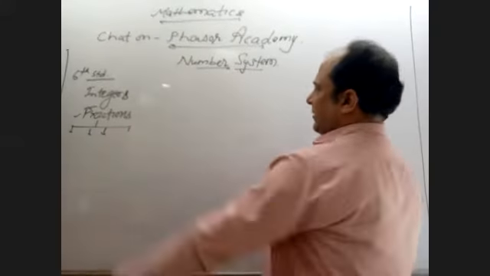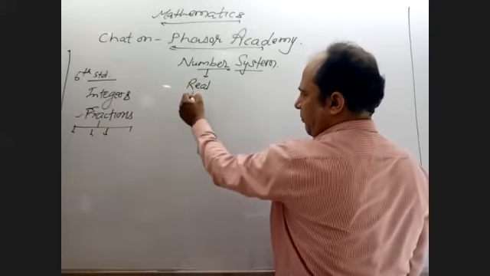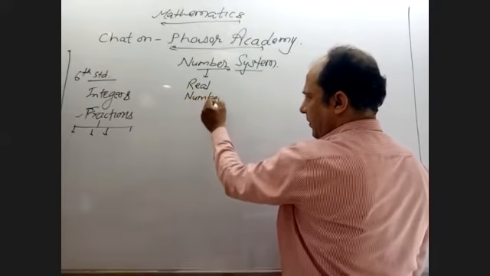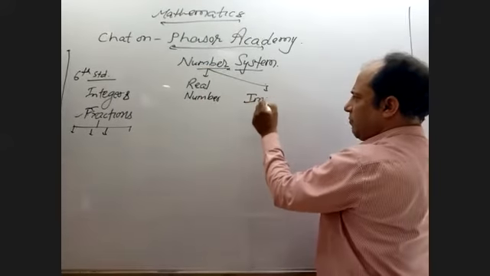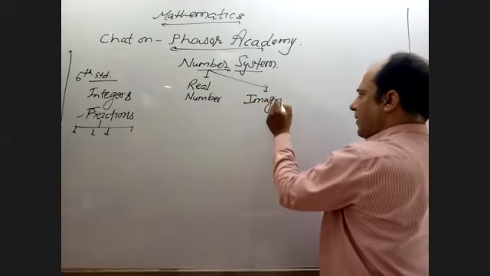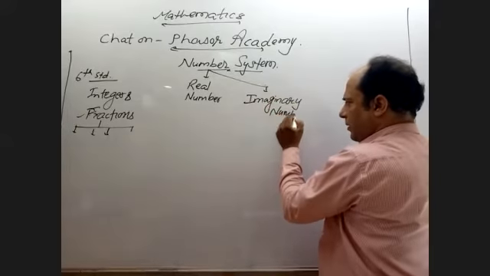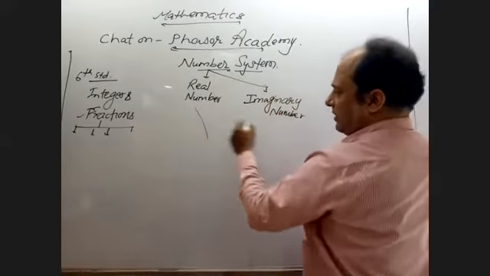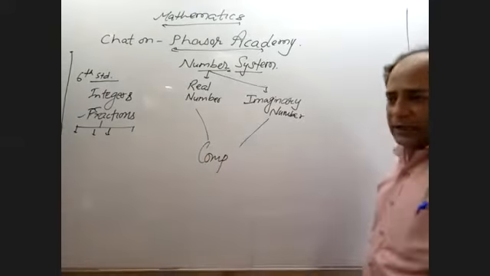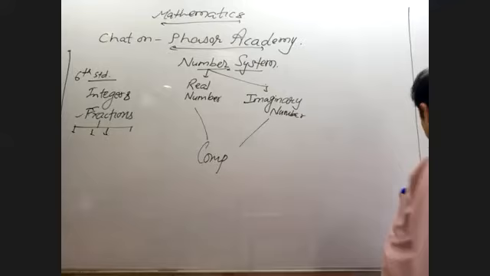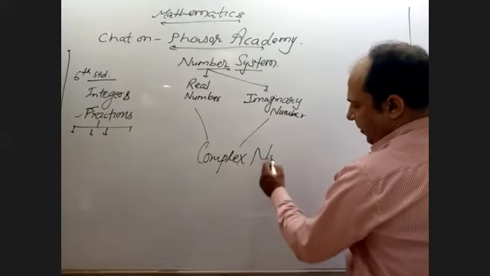Now in number system, there are two things. One is the real number, and another branch of the number system is the imaginary number. And when both together make, don't be confused. In higher classes, whenever you are in 11th standard, you will study this number that is called complex number.